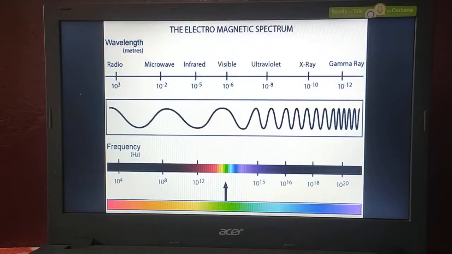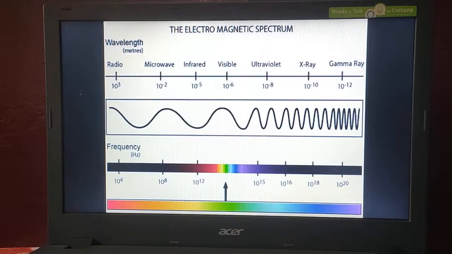What is the meaning of radio waves? All these waves are nothing but electromagnetic waves. In our picture what I am showing is radio waves, microwaves, infrared waves, visible waves, ultraviolet rays, X-rays and gamma rays. These all are called electromagnetic waves. The range of electromagnetic waves is called the electromagnetic spectrum.